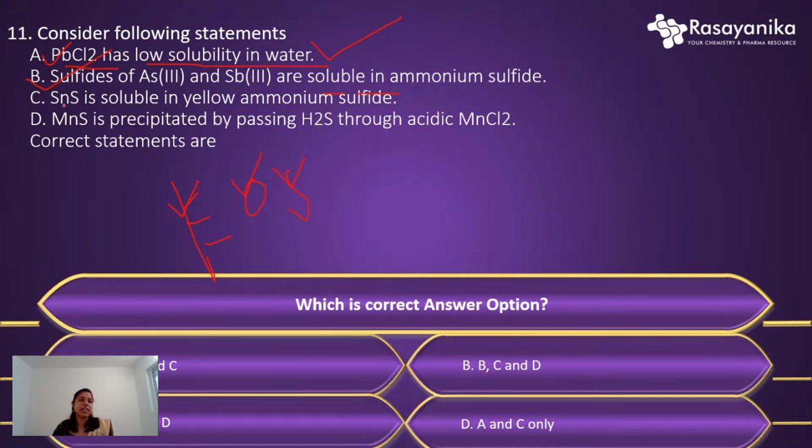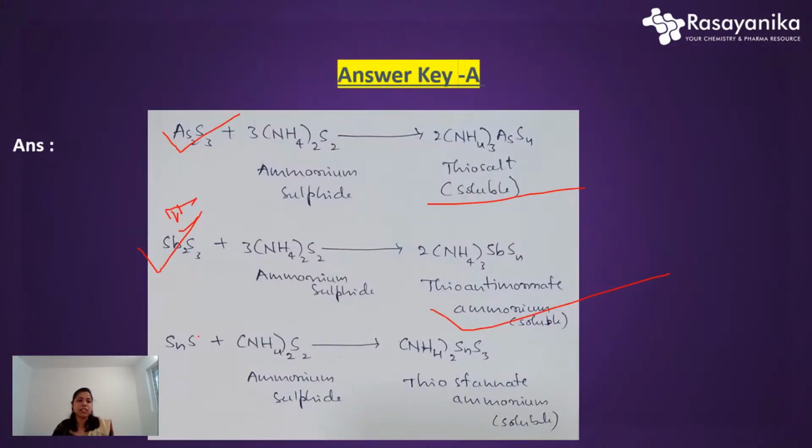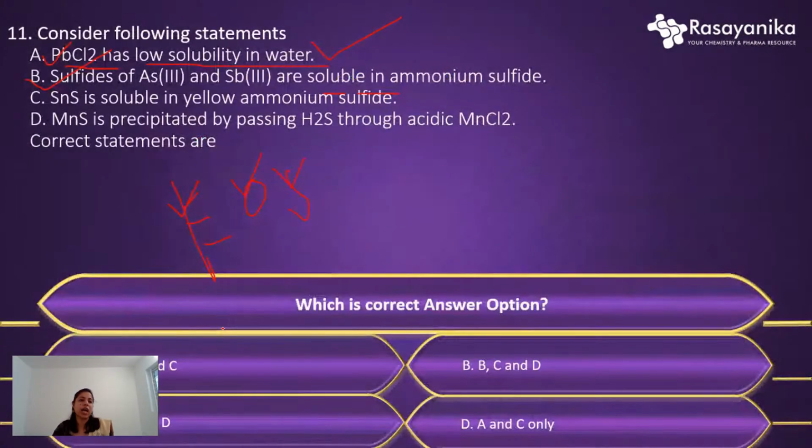Statement C is SnS is soluble in yellow ammonium sulfide. If we see the reaction, SnS is tin sulfide. It is also soluble, because it gives such a reaction and such a product, ammonium thiostannate, which is very soluble in the solution. So statement C is also right. So A, B, and C are right, but not D.